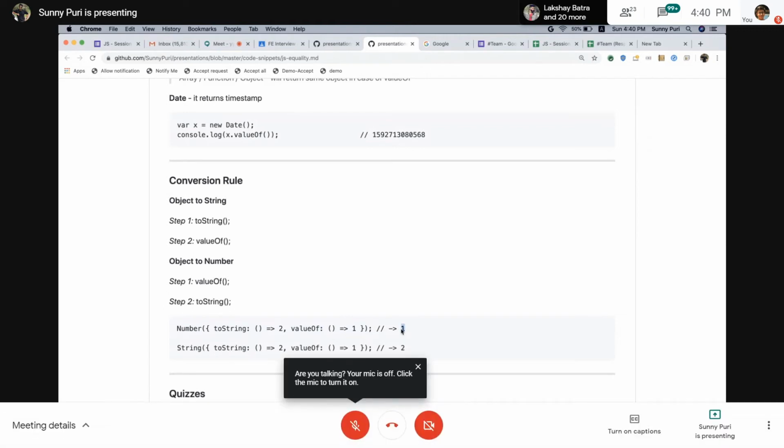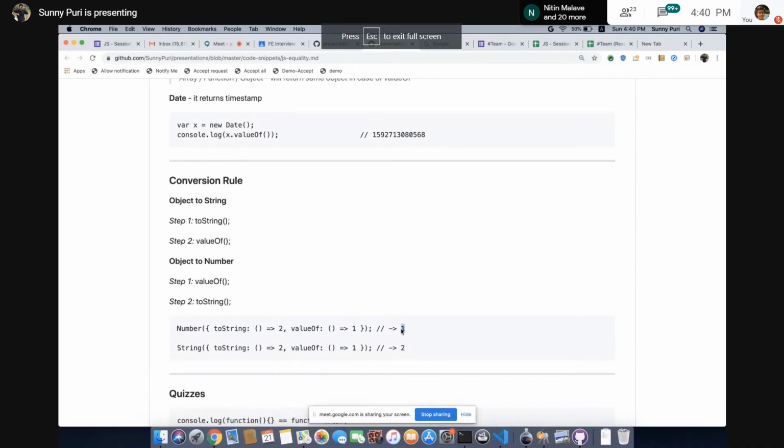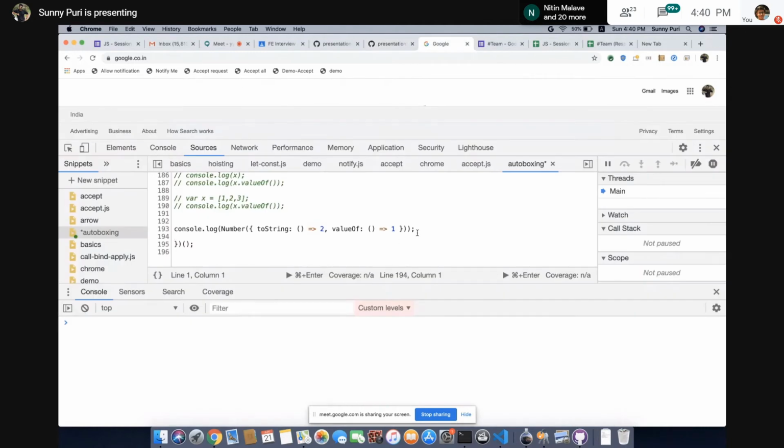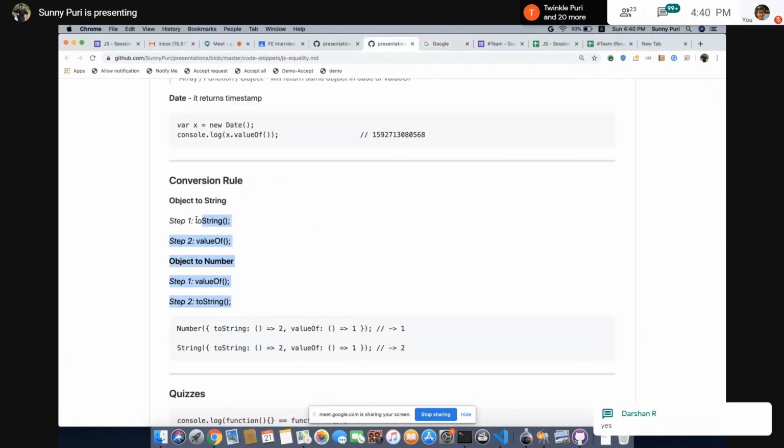In case of number coercion, they call valueOf first. If you run it, we'll get 1. In case of string, we'll get 2, because in string conversion they first call toString. This is clear. So if you forgot this rule, just override the methods and see.